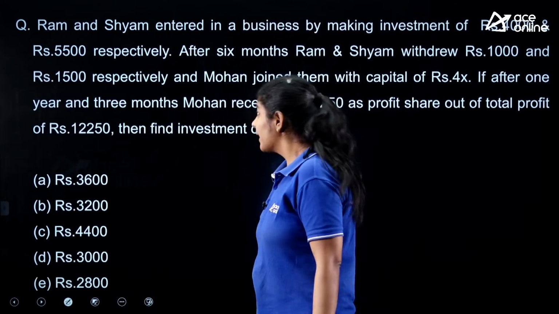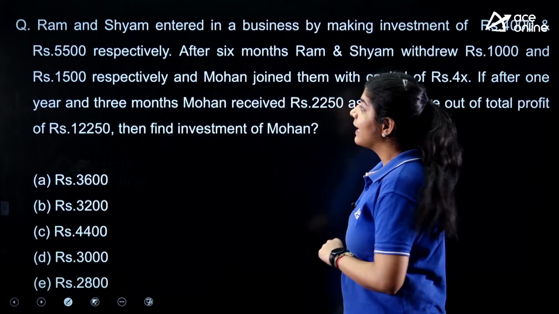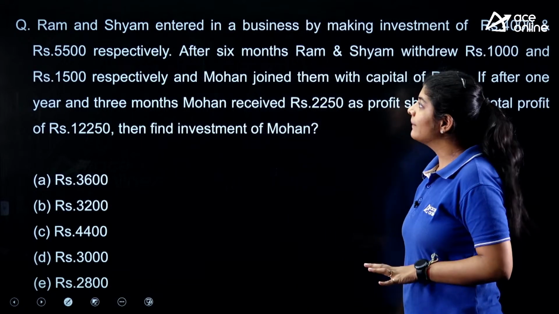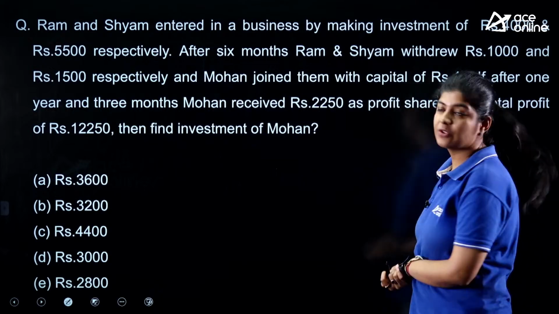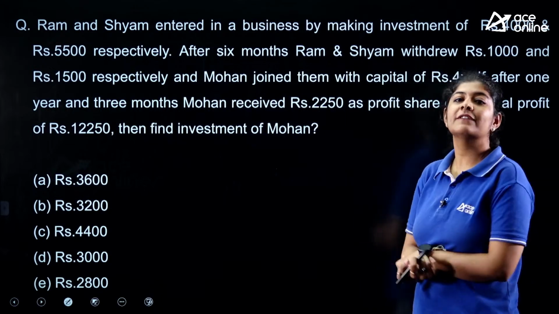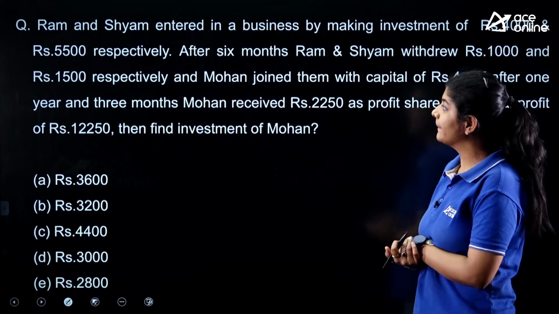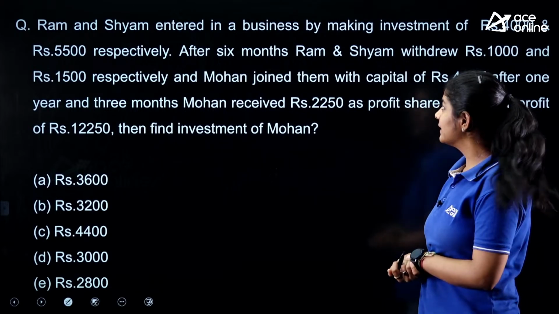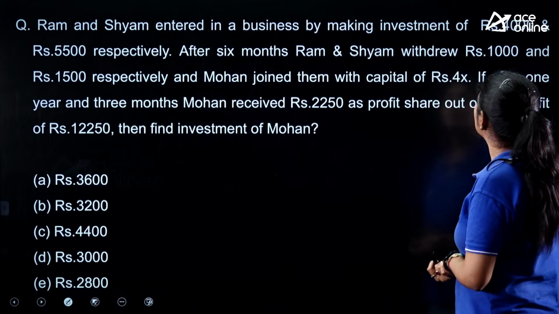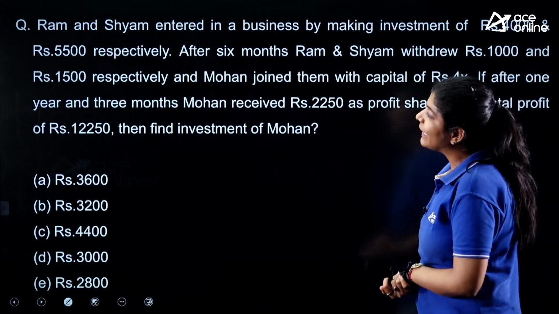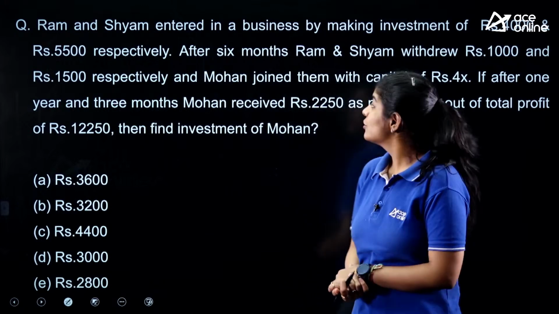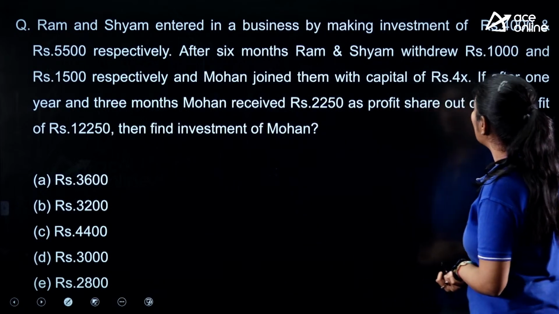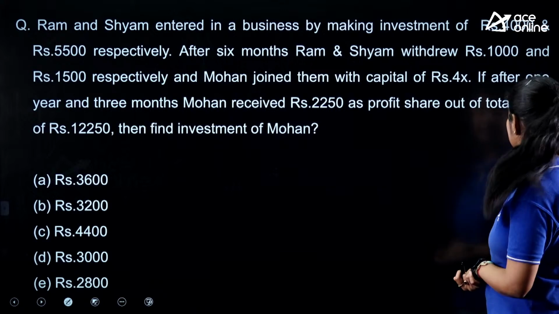Next. The next question says that Ram and Shyam entered a business by making investments of rupees 4,000 and 5,500 respectively. After 6 months, Ram and Shyam withdraw rupees 1,000 and 1,500 respectively, and Mohan joined them with capital of rupees 4x.